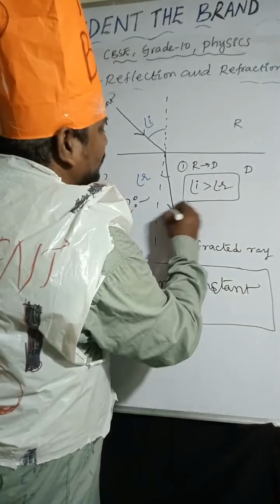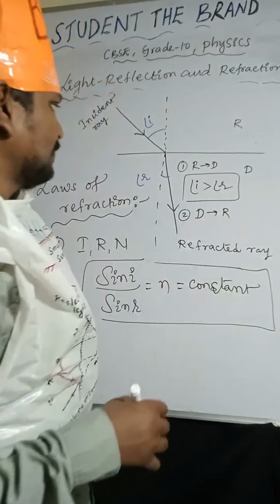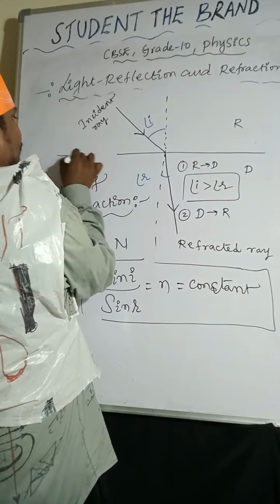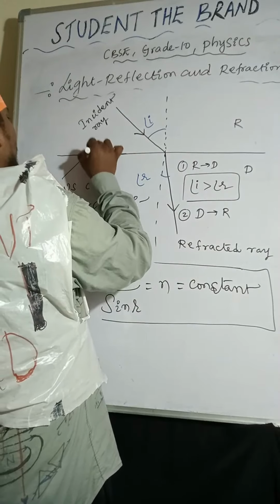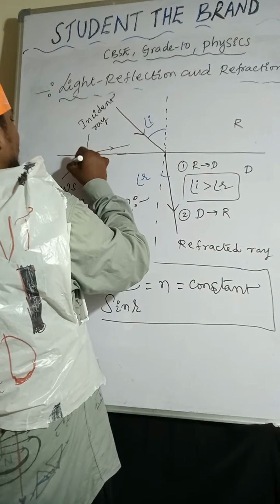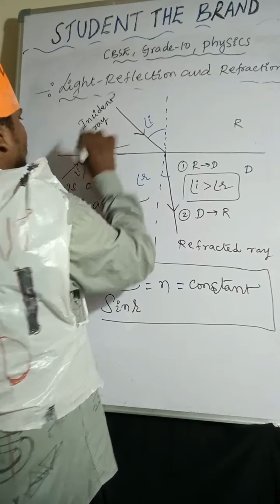Second point. The light ray is moving from denser to rarer. So I'm taking the light ray moving from denser to rarer, then the light ray will move away from the normal. This is the incident ray, the angle of incidence and the angle of refraction.